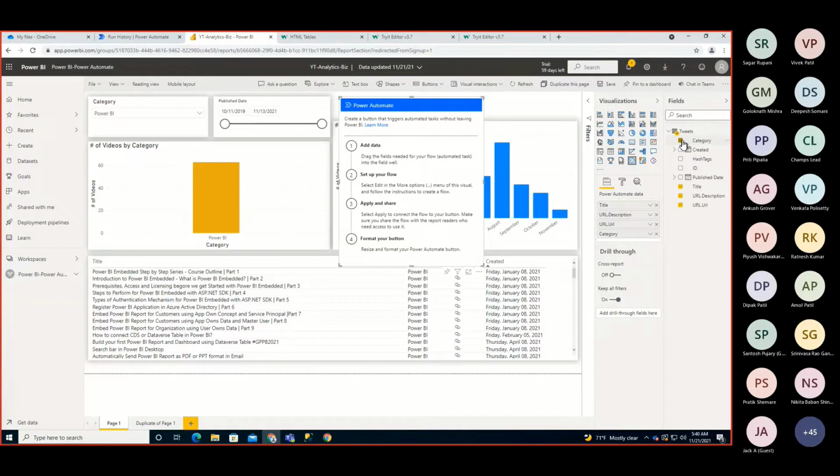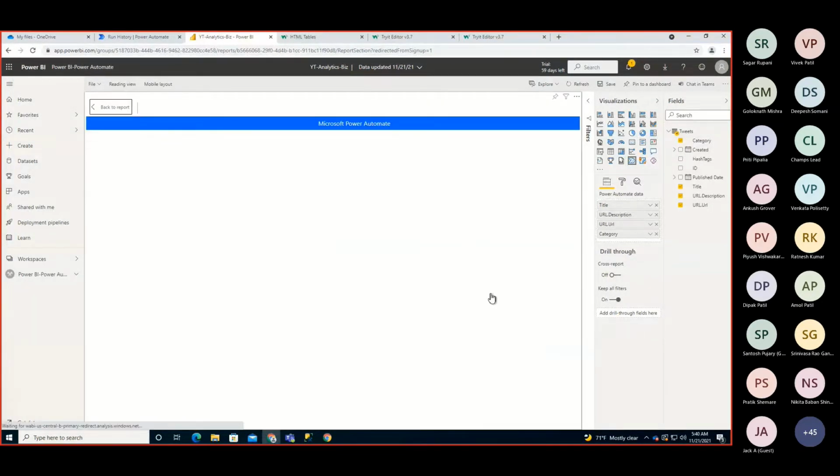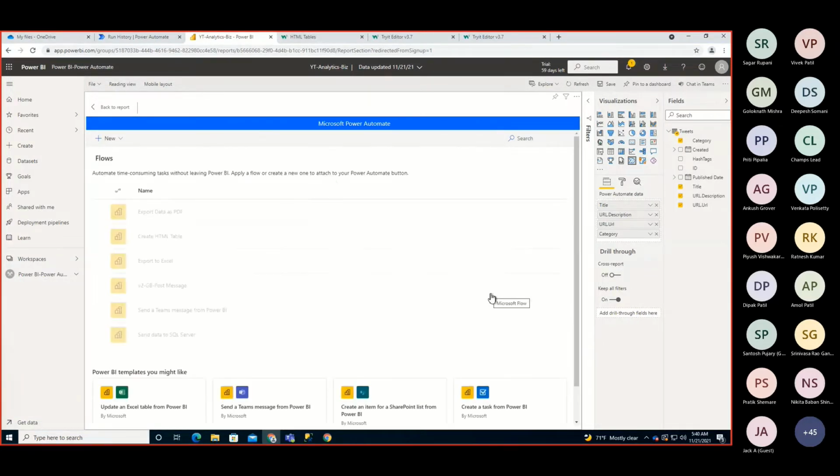Now, as we are configuring this first flow, I'll make it very simple and very easy. Once I add that, basically we need to click on edit. And as a first use case, what we are going to do here is send these particular items as a Teams message. So for that, we are going to create one fresh flow over here.